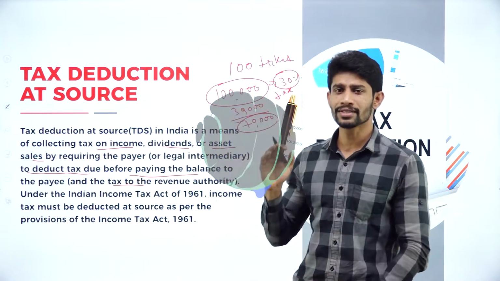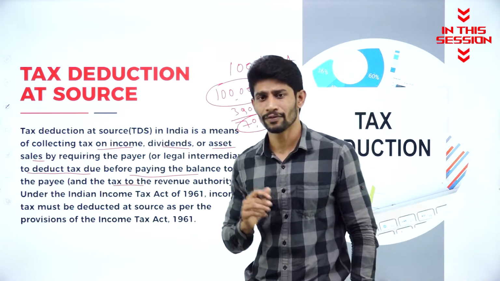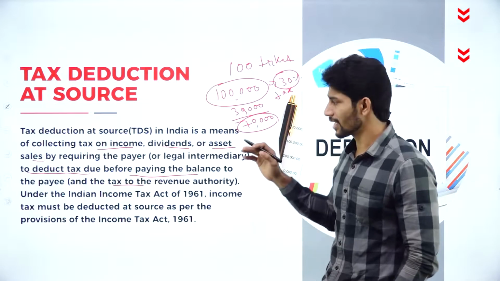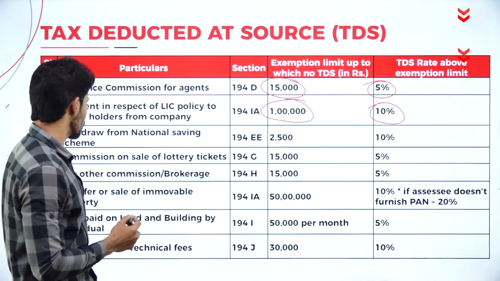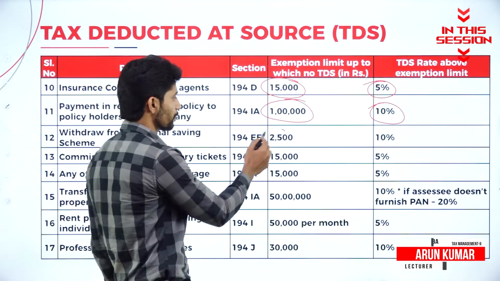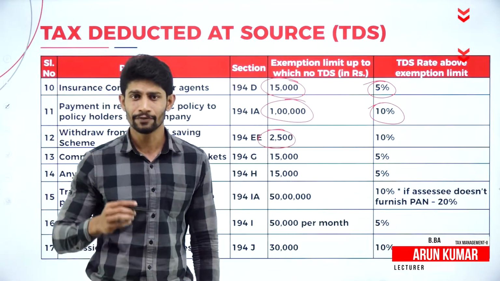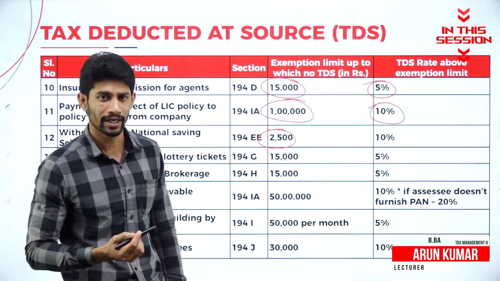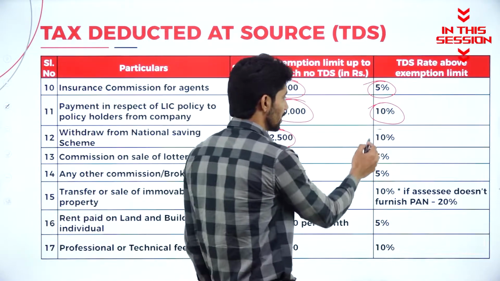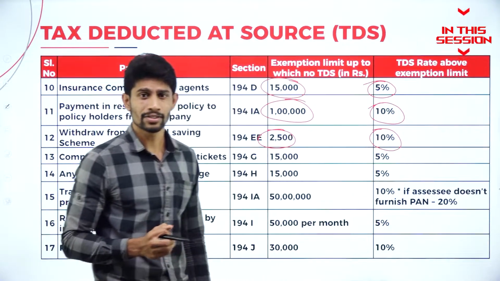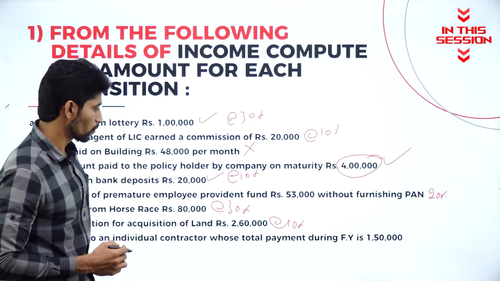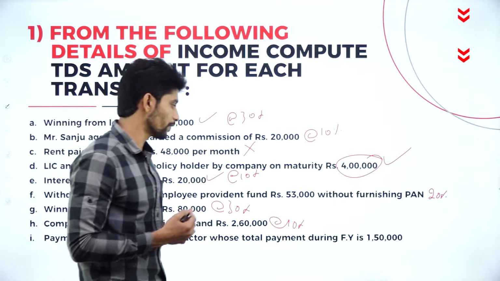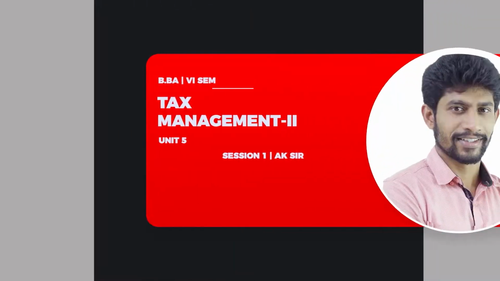As per the provisions given by Income Tax Authority of 1961, we are supposed to deduct the TDS on certain incomes. Withdrawal from National Savings Scheme up to 2,500 is exempt. If he is withdrawing more than 2,500, then they will be charging 10% TDS on the income. Payment to an individual contractor whose total payment during financial year is 1,50,000.